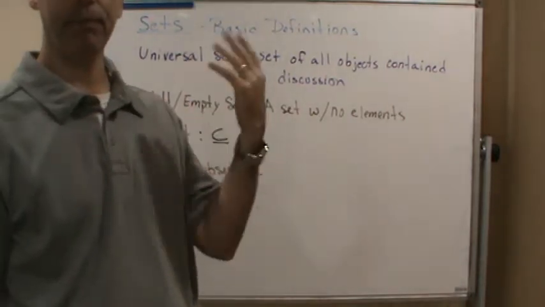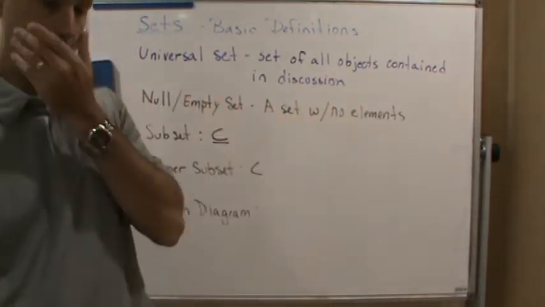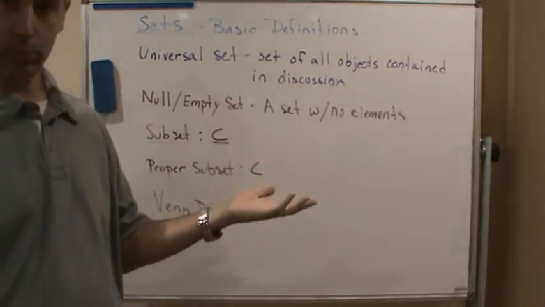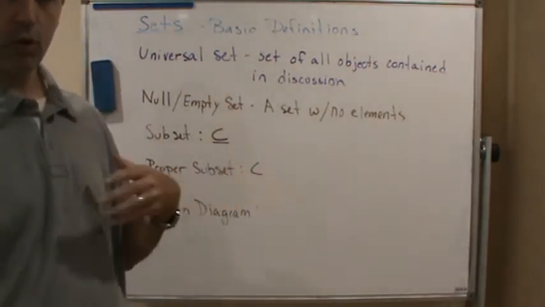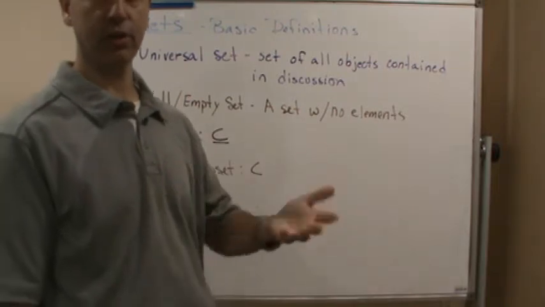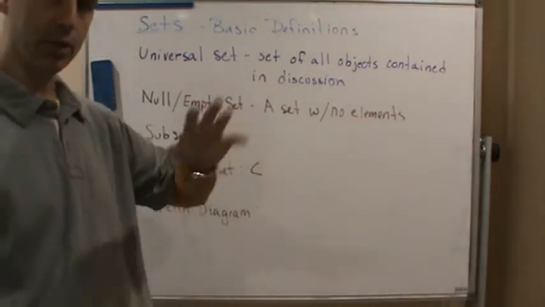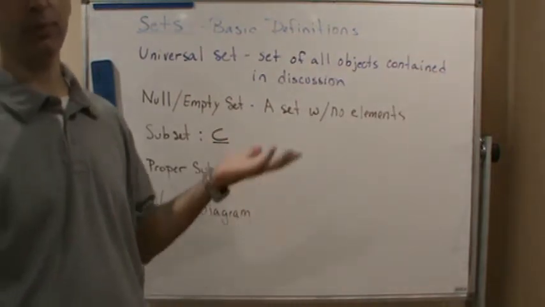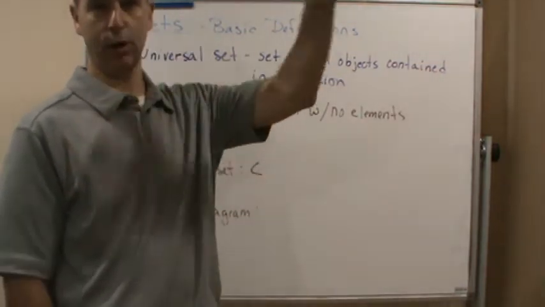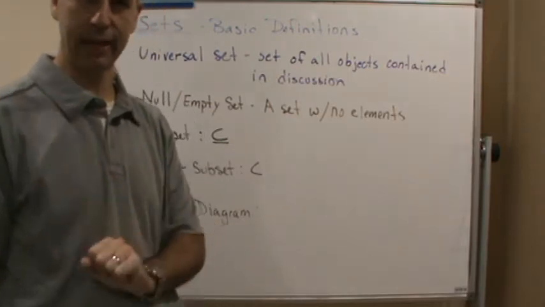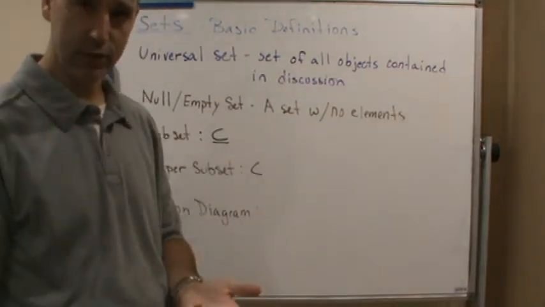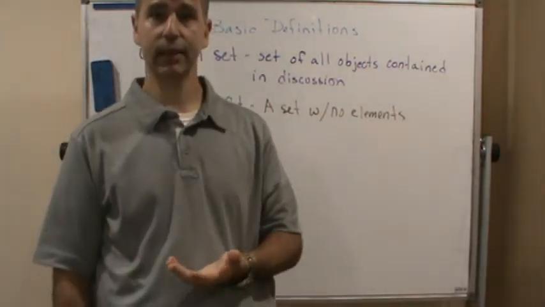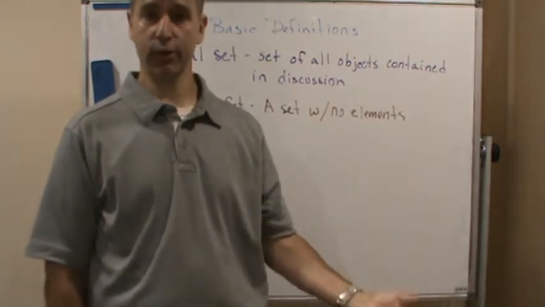Well, I'm talking about politicians, right? Or people. So a universal set of objects under discussion could be people, and politicians could be within that group of people, or my universal set could be just politicians. It just depends on the context. But that's the idea of a universal set. A universal set is the set of all objects that are under discussion.